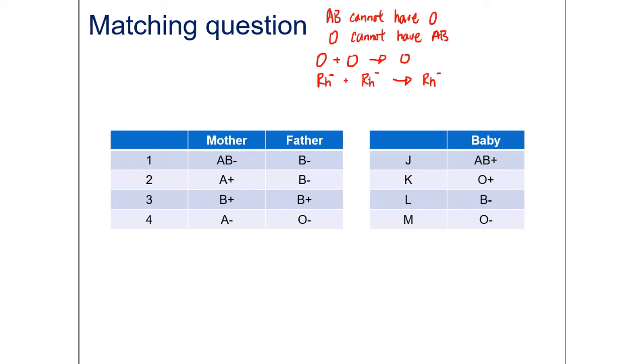So first, we want to find couples with AB or with O blood group in them. Okay, so let's take a look at the first couple. Yeah, so we have an AB mother. So AB people cannot have O children. So based on this fact, I know this is not their kid, and I know this is not their kid, right? And then we look at their Rh group. The mother is negative and the father is negative. So 2 negative people can only have negative kids. So that means this is not their kid.